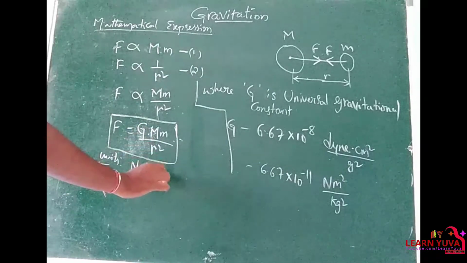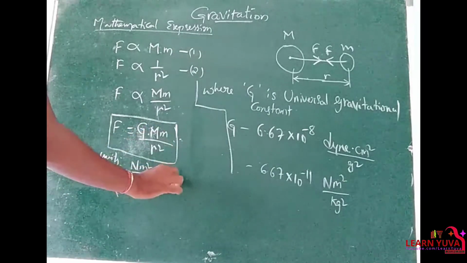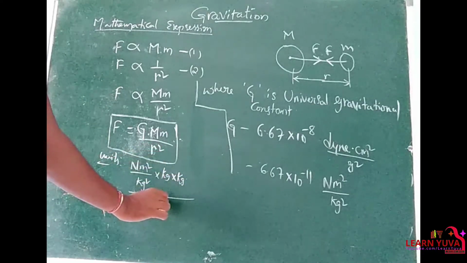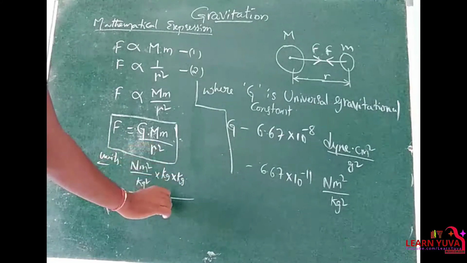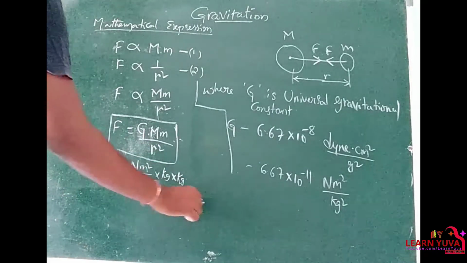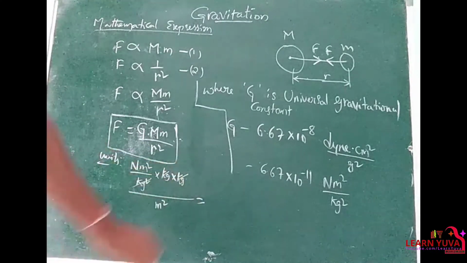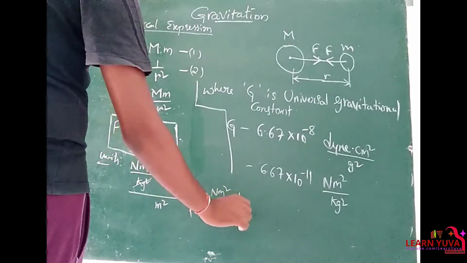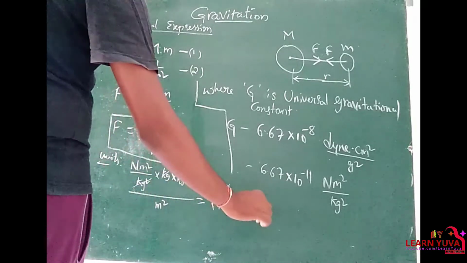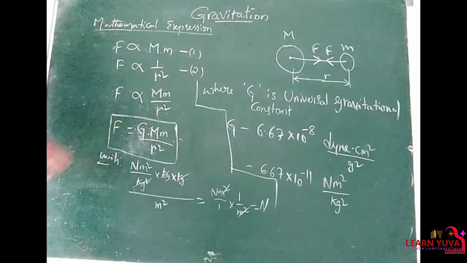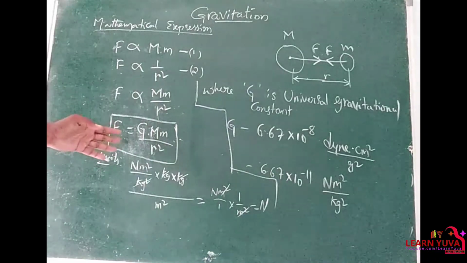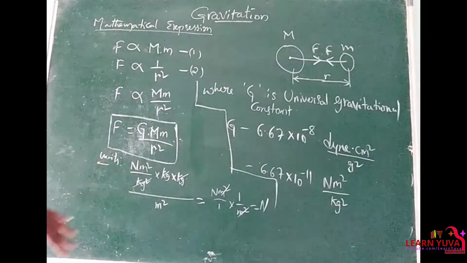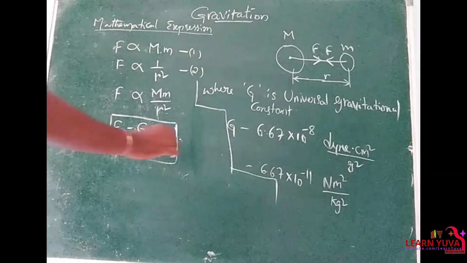Mass means kg, it is also mass, that means kg by r meter square. Clear? So kg square, kg gets cancelled. We get Newton meter square by 1 into 1 by meter square. So meter square gets cancelled. Finally we got Newton. Clear? So that is the SI system. Force unit in SI system is Newton, CGS system is dyne. But what we want, unit is Newtons.